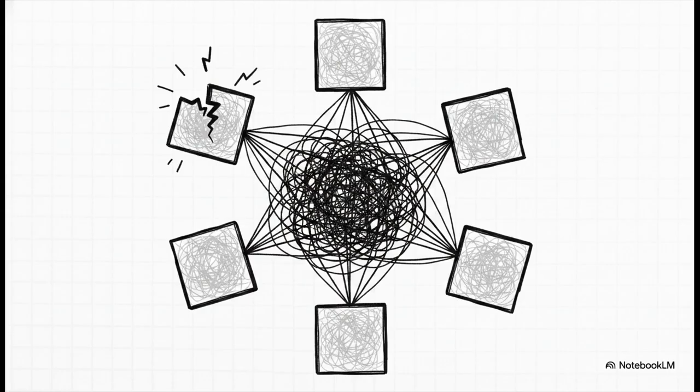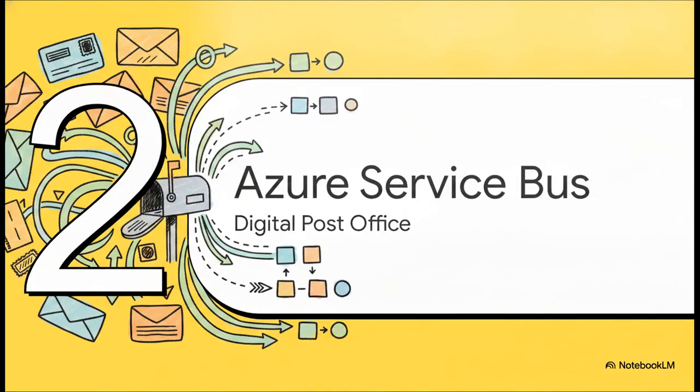Think about it. If your billing service has a synchronous dependency on your inventory service, and that inventory service drops offline for just a few seconds, what happens? The connection drops, the data's lost, and the billing service literally crashes just because it's waiting for a response that's never going to come. At scale, this tightly coupled chaos makes systems practically impossible to maintain, troubleshoot, or safely upgrade. Which brings us to section 2.